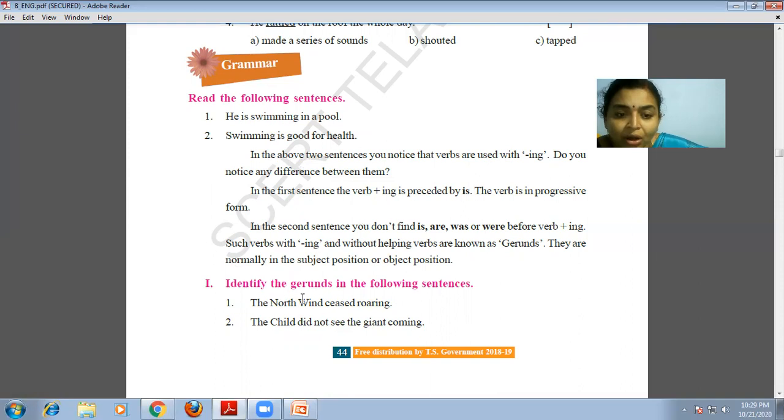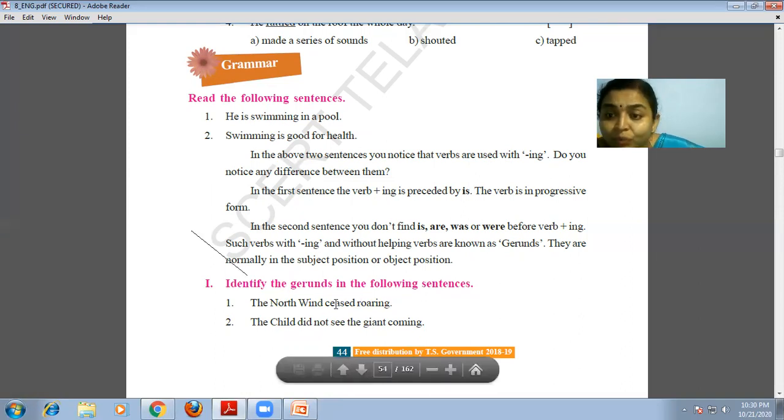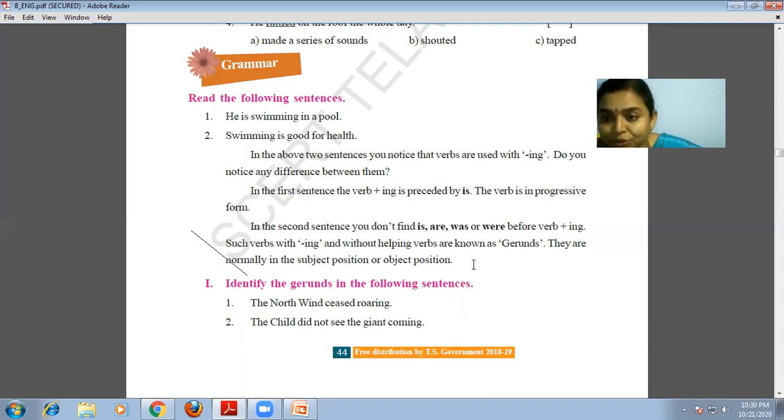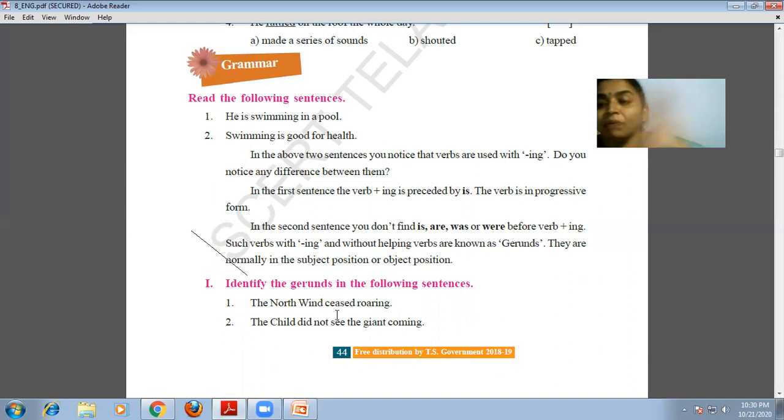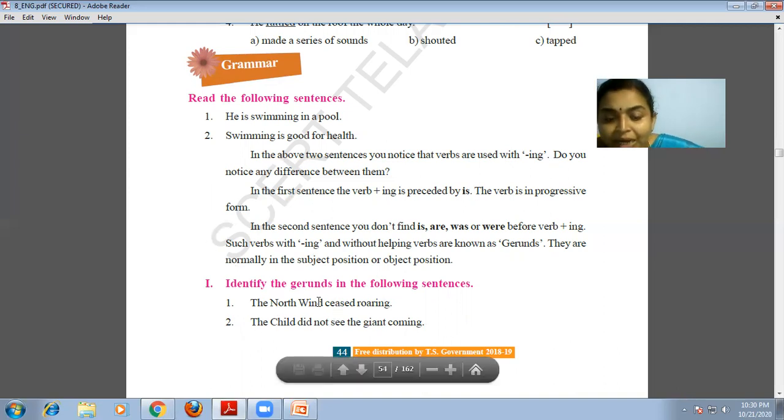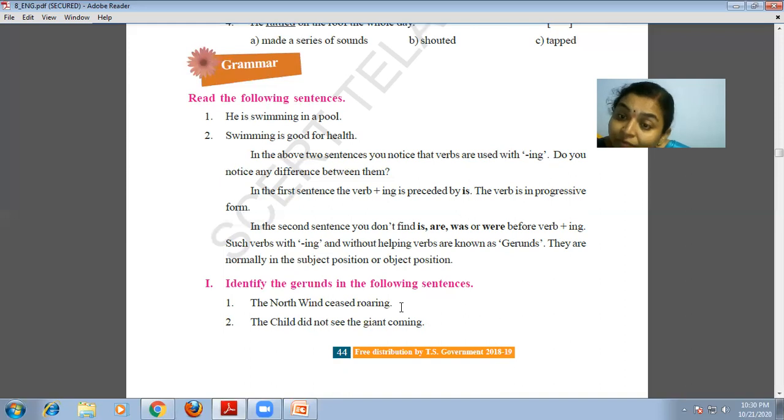Children, here: The north wind ceased roaring. What ceased? What stopped roaring? The north wind. It may come under the subject position or maybe the object position. Here it says the north wind stopped roaring. Here two verbs are there. If you go through it particularly, ceased is one verb, and again we are using one more verb. That is the indication. Got it?